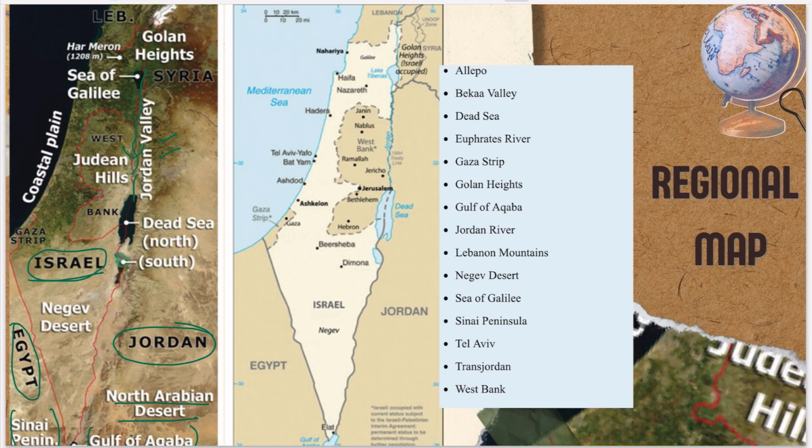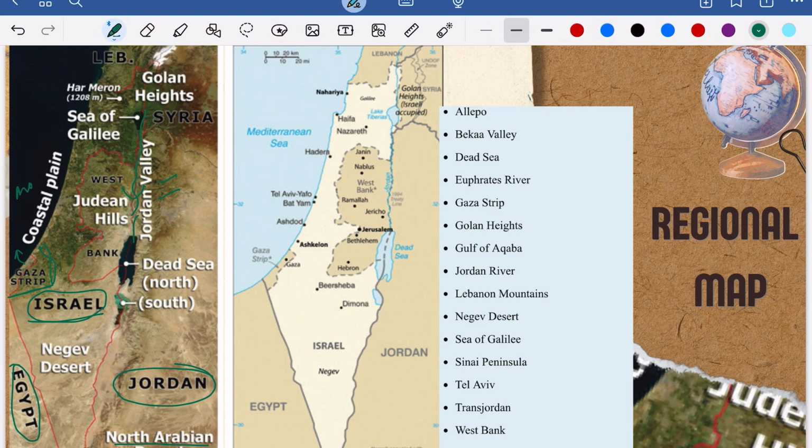Then this is the Gaza Strip facing the Mediterranean Sea, right? If you can see here, this is the Mediterranean Sea, Gaza Strip, and this is the Mediterranean Sea. Then this is the Sea of Galilee, right? This is the Sea of Galilee. And one more feature is here, this is Lake Tiberias. Okay, so these are the major features in this area. And this is the Golan Heights, which is in Syria but is occupied by Israel, right? So Israel has this Golan Heights, and this is Lebanon.